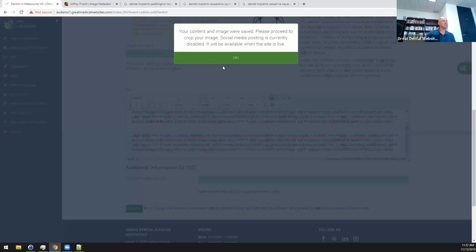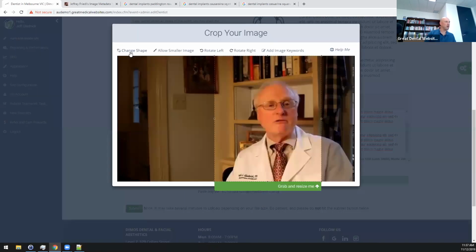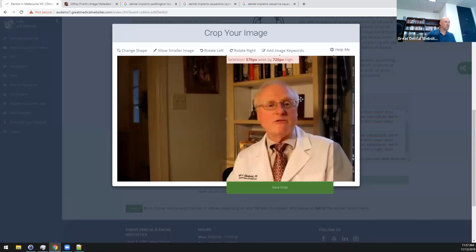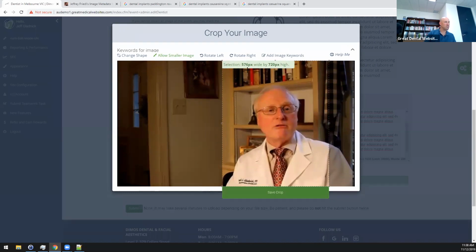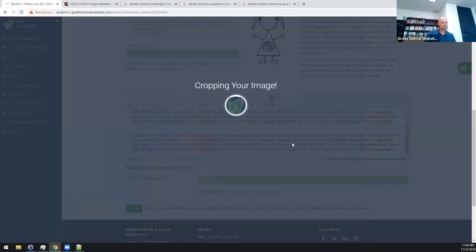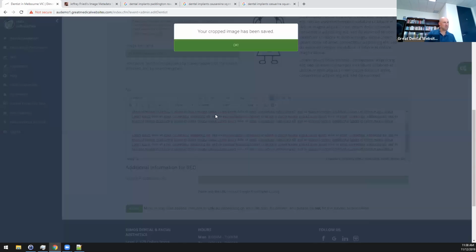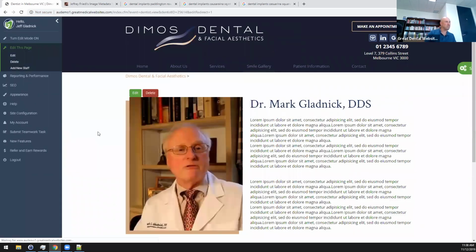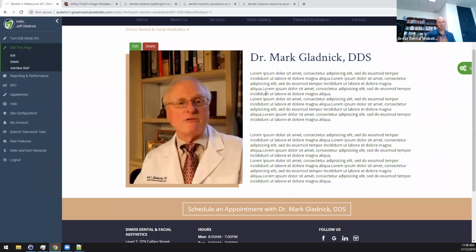And then it's just going to ask us to crop the image really quick. So we'll just find him. In this case, we'll want to allow a smaller image. This looks about right, and we'll hit save. Oh, while we're at it, let's put in Jeff's dad. My dad was actually our first customer 13 years ago. He's still customer ID number 1 in our system. And so there he is. So we've just added a bio.